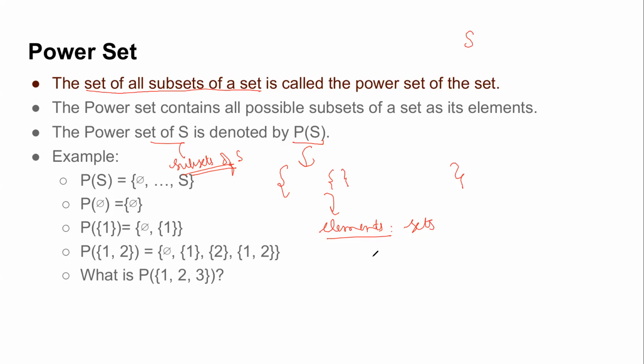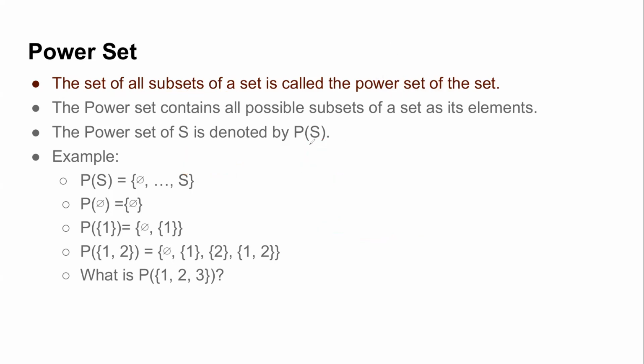This is something which you always need to remember, that the elements or members of a power set are always sets. Because what we are saying is, what is a power set? Power set is the set of all possible subsets of a given set. So that means when I'm talking about making a power set of a given set, I'm going to have members which are all sets. And what kind of sets? They are going to be subsets of the set for which you are going to define the power set.